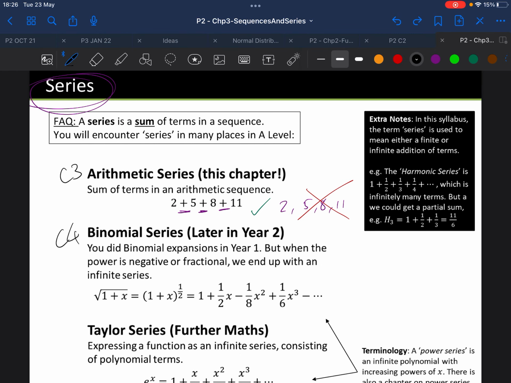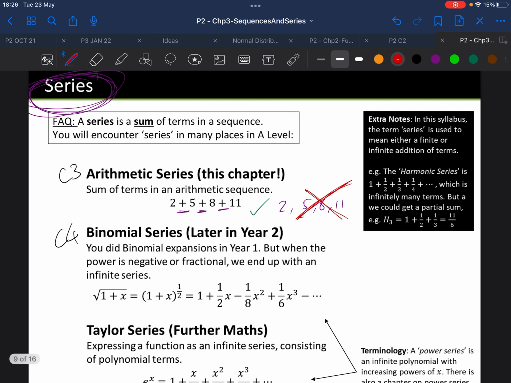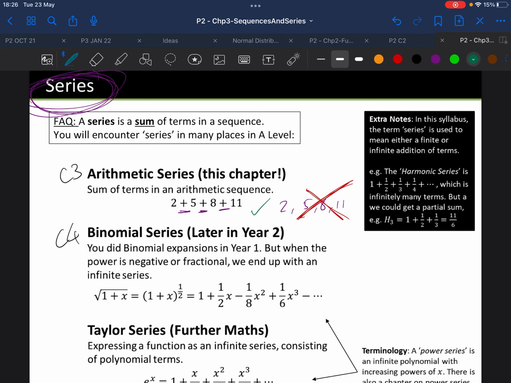Okay, we're now going to have a look at series. So series are not when you just have the terms, they are instead when you decide to add them together. Okay, notice the addition signs between.